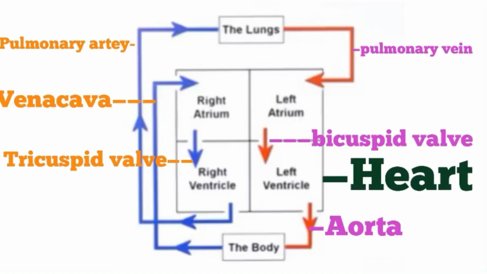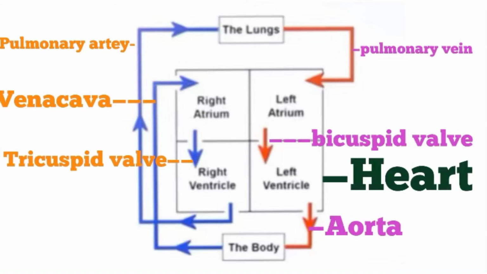We know that oxygenated blood is there in the lungs. From there, the oxygenated blood enters through the left atrium, and this is done by the pulmonary vein. Now you will say that veins carry deoxygenated blood, right? Yes. Veins carry deoxygenated blood, but this pulmonary vein is the exception. It is the only vein that carries oxygenated blood.